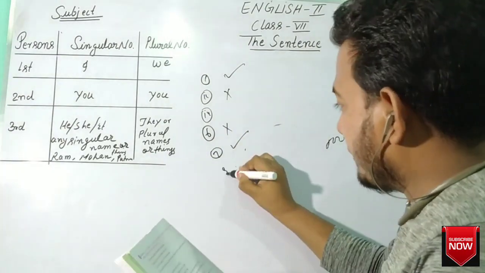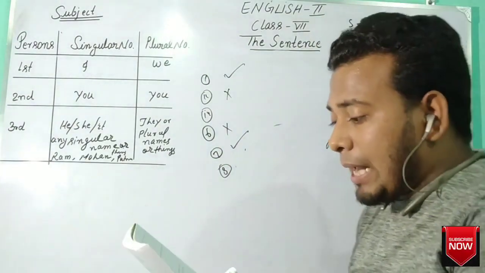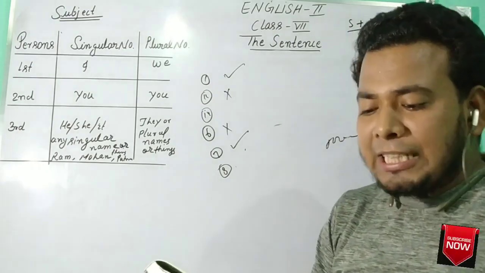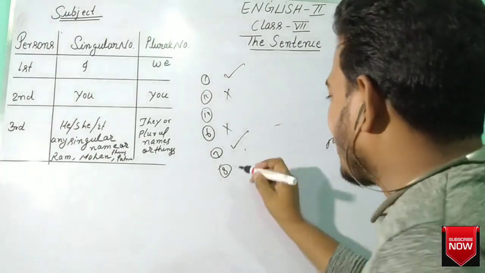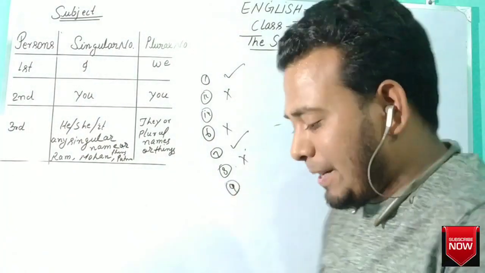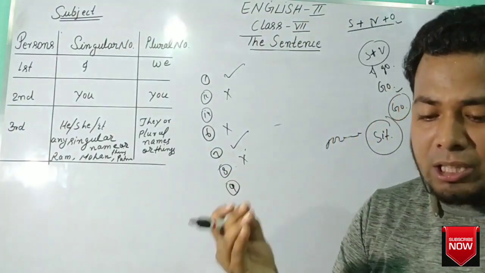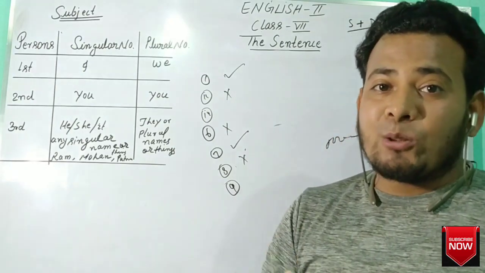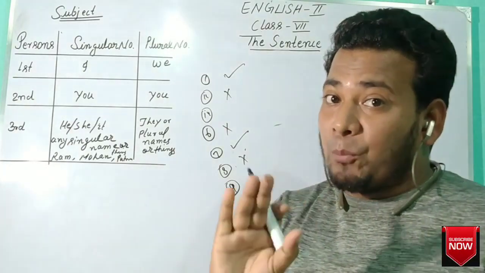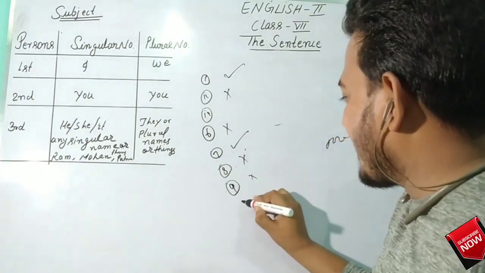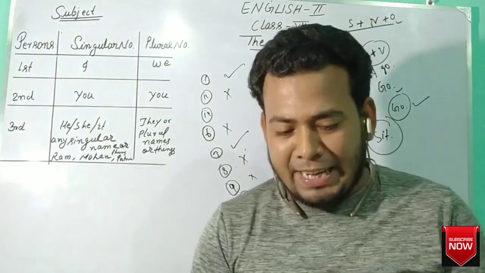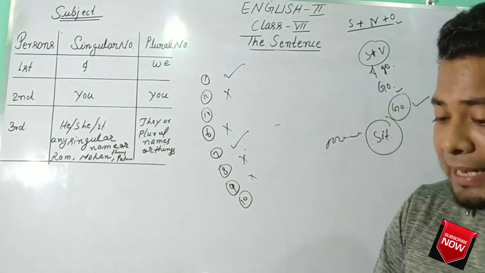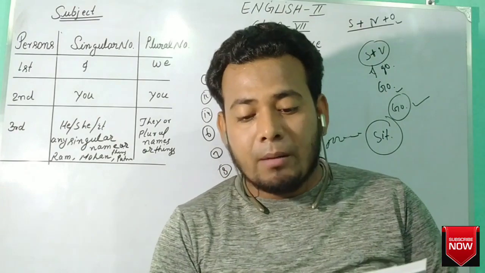Question number 8, "The colonies across the railway line." There is no verb, so it is not a sentence. Question number 9, "Have railway cross houses lined the where colonies the B." It is also not in proper order, so it is not a sentence. Question number 10, "The colony across the railway line have very big houses."